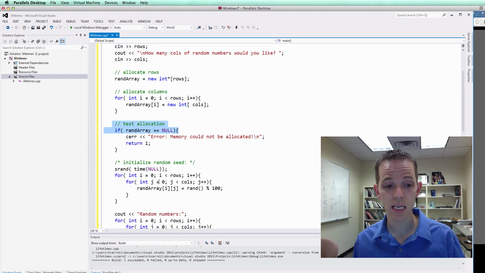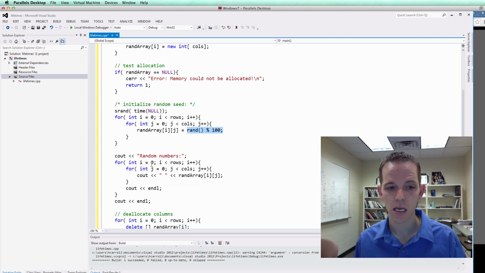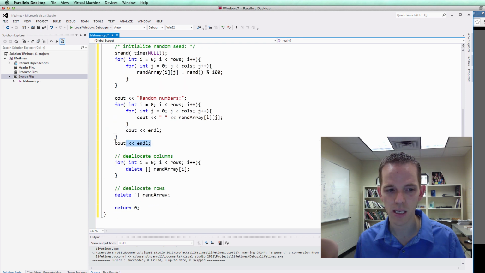Again, we need to initialize the seed, but now notice we have a double for loop. We need to go for every column, for every row, and then assign our numbers from 0 to 99. Of course, then to print it out, we need a double for loop to iterate through each column, for each row. We're going to print out a value and then make sure we get the new line at the right place, and then one at the end.